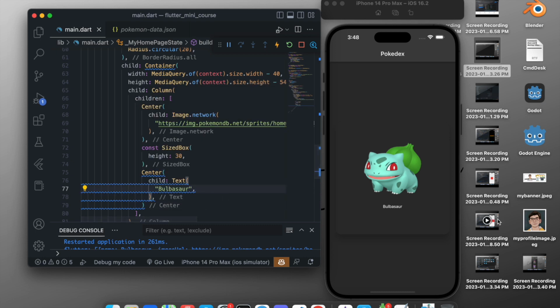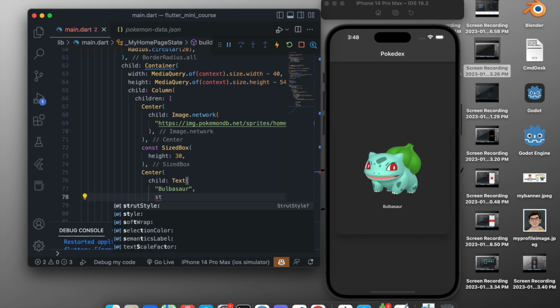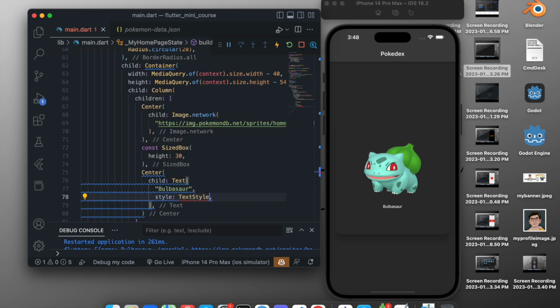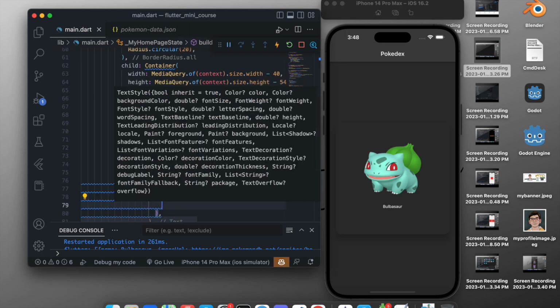Now what we want to do is give it some styling. So to add some styling, add a style in the text. So inside the text add a style, and in the style we want the style to be a text style as it is a text. And now inside the text style, now comes the main part.